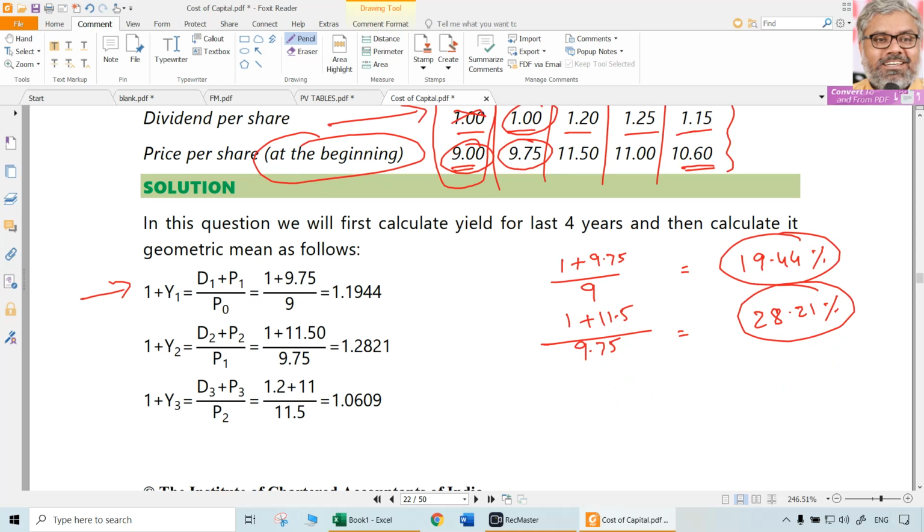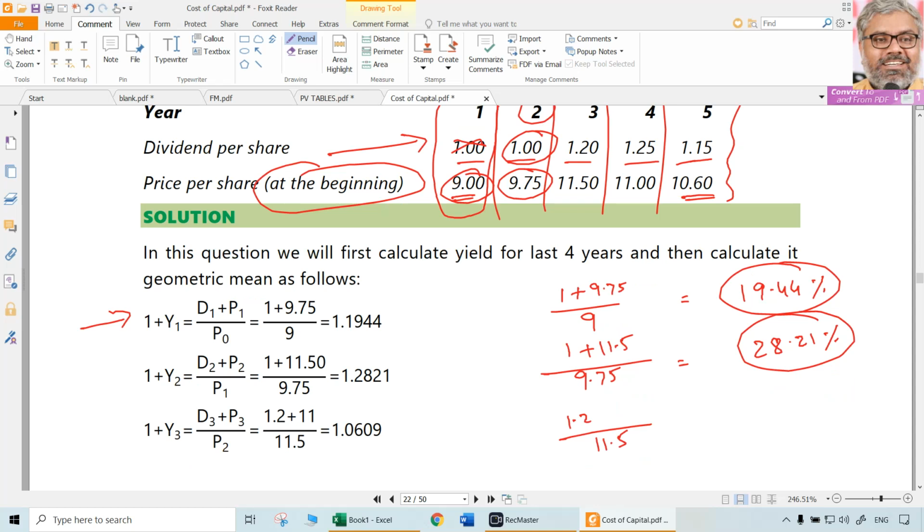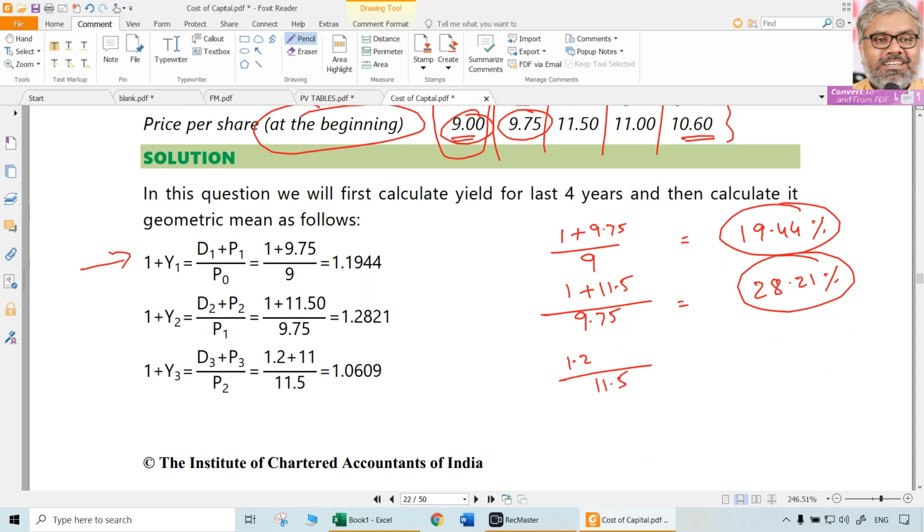So now 11.5 is the investment to be made. Next year, what will be the dividend in that case? That year only, that is year 3 only, that is 1.2. But the 11.5 will become 11. So 11 plus 1.2 divided by 11.5. How much is your initial investment?